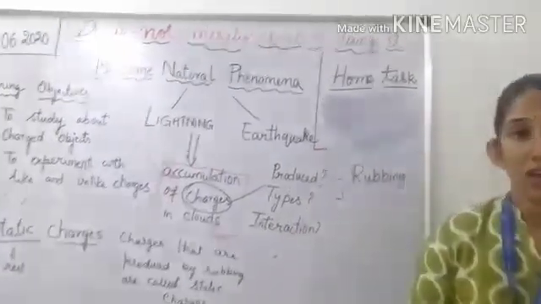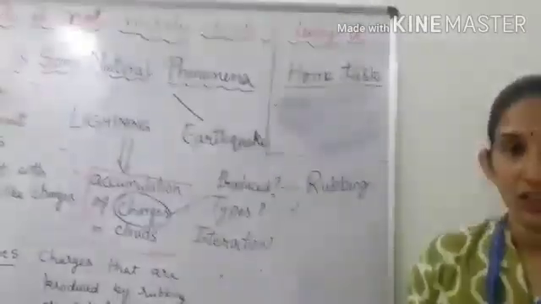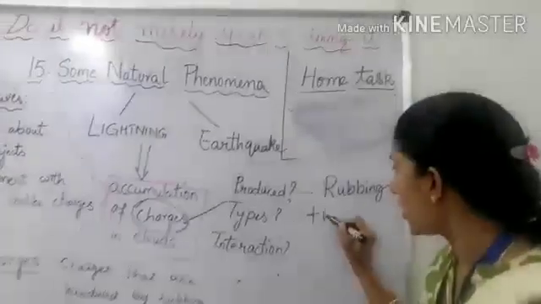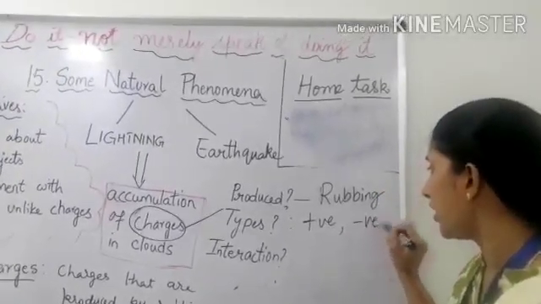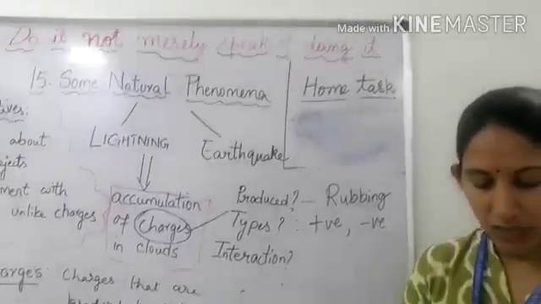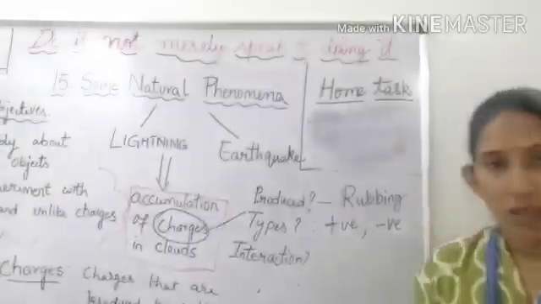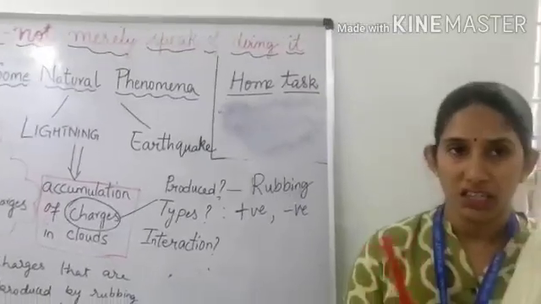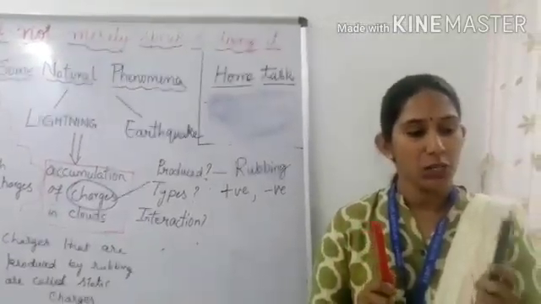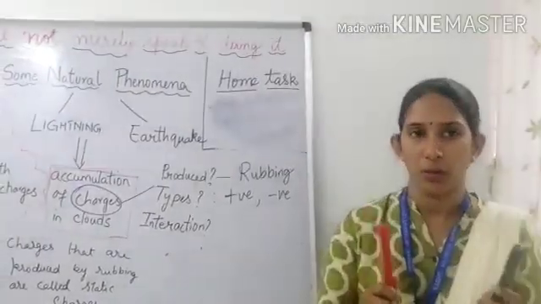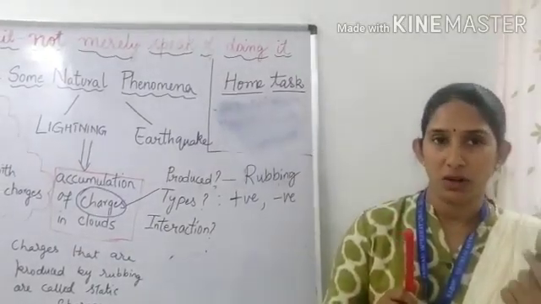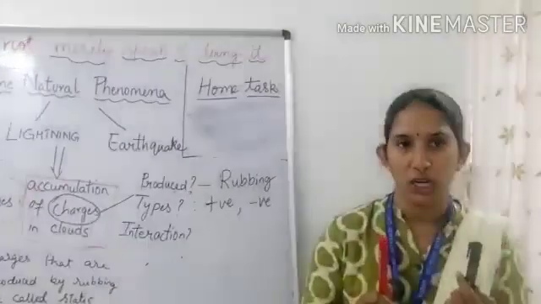So in the next activity we have learned about types of charges. The two types of charges are positive and negative. When two bodies are rubbed against each other, the electrons jump from one body to the other body. This body loses electrons and it becomes a positively charged body.